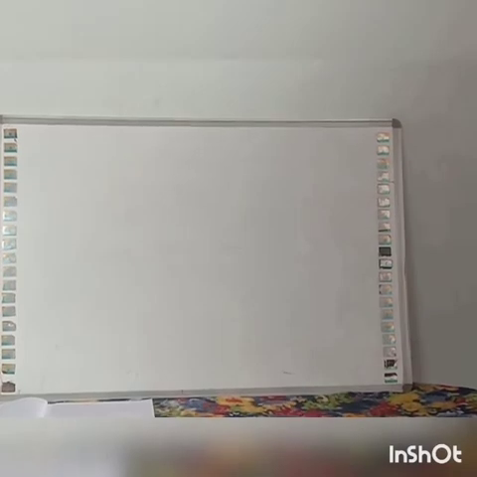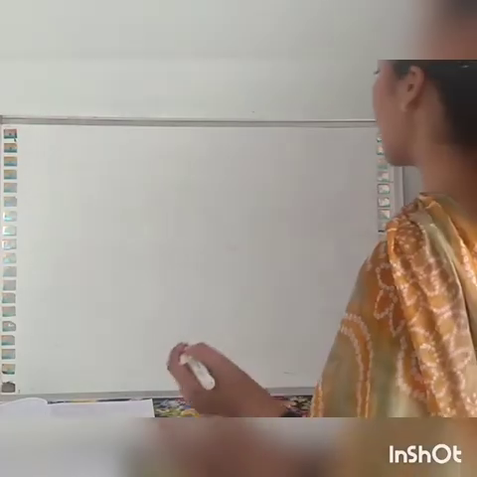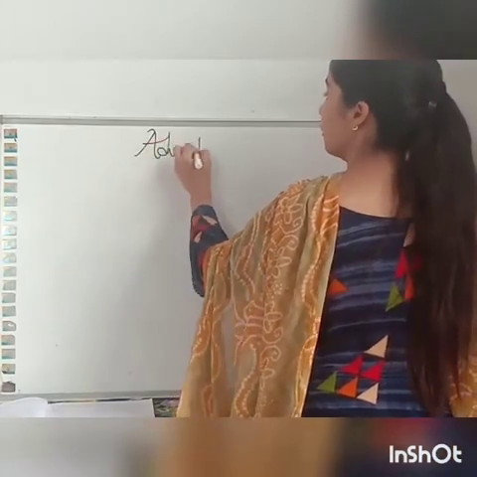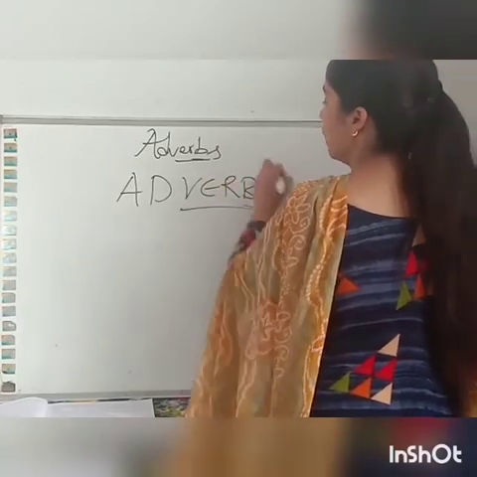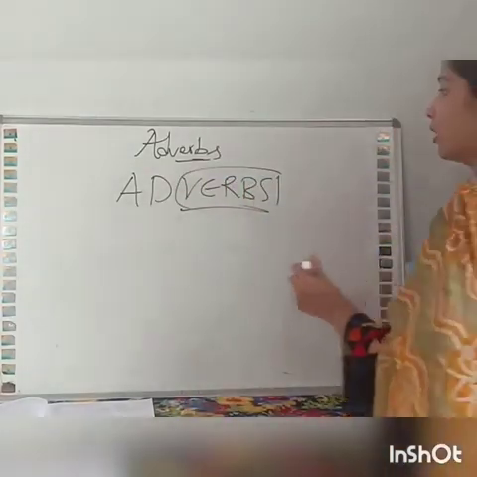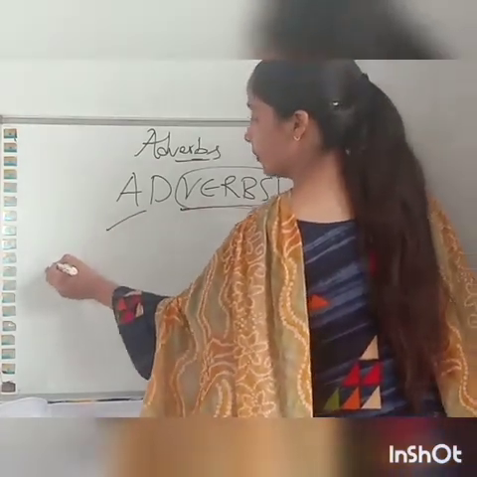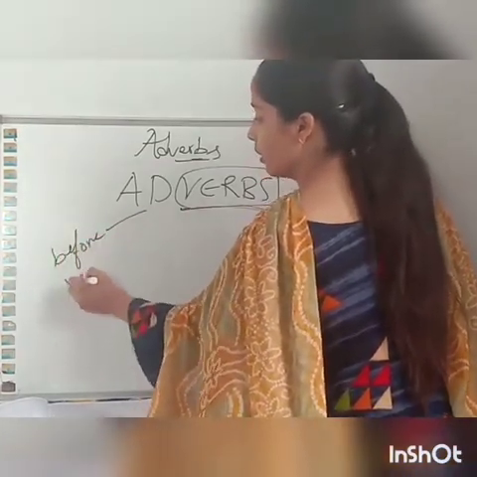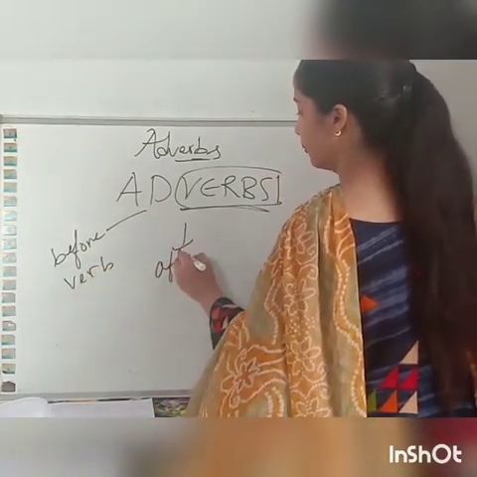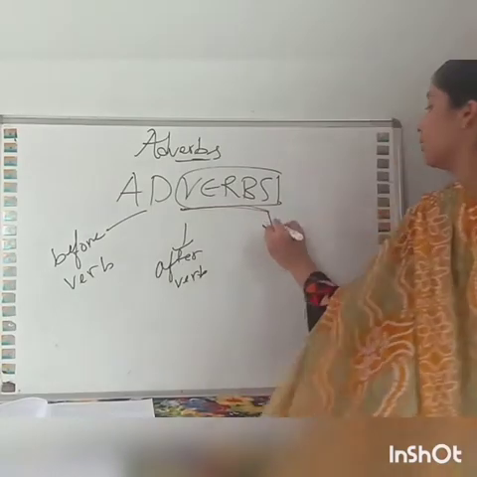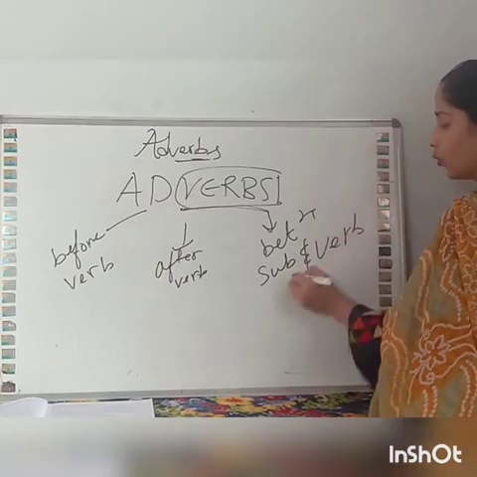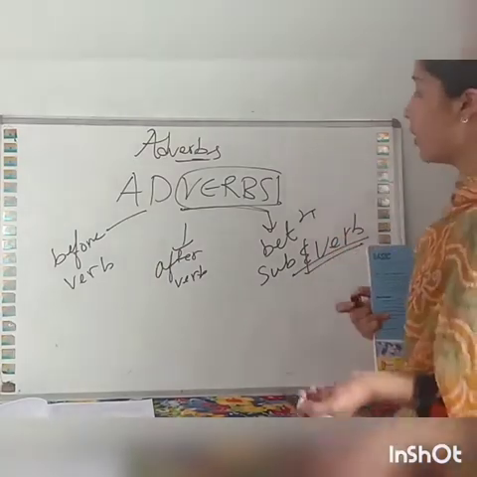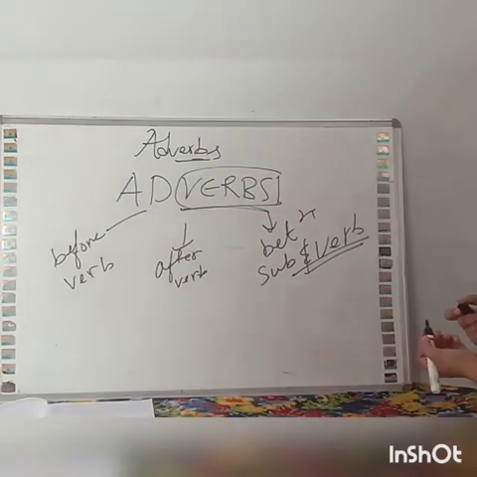So what have we learned? We have learned that adverbs are the words which modify our verbs. From the spelling you can see that adverbs tell more about the verb, and they can be placed before the verb, after the verb, and between the subject and verb also. I have told you each and every example, before the verb, after the verb, and between the subject and verb.